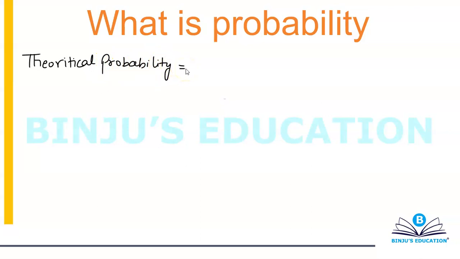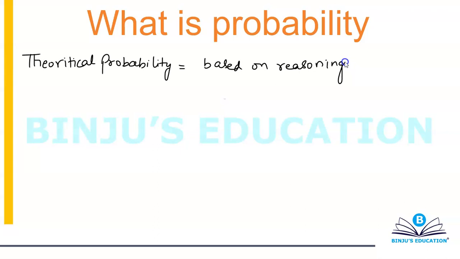Theoretical probability is basically based on reasoning behind the probability. For example, if you have an unbiased coin and you're going to flip it, and I ask you what will be the probability that head will appear on the top face, you will say the probability will be half. Why would it be half? Because you're considering that if it's an unbiased coin, then there is a 50% chance that head can come on the top face, and a 50% chance that tail will come on the top face.